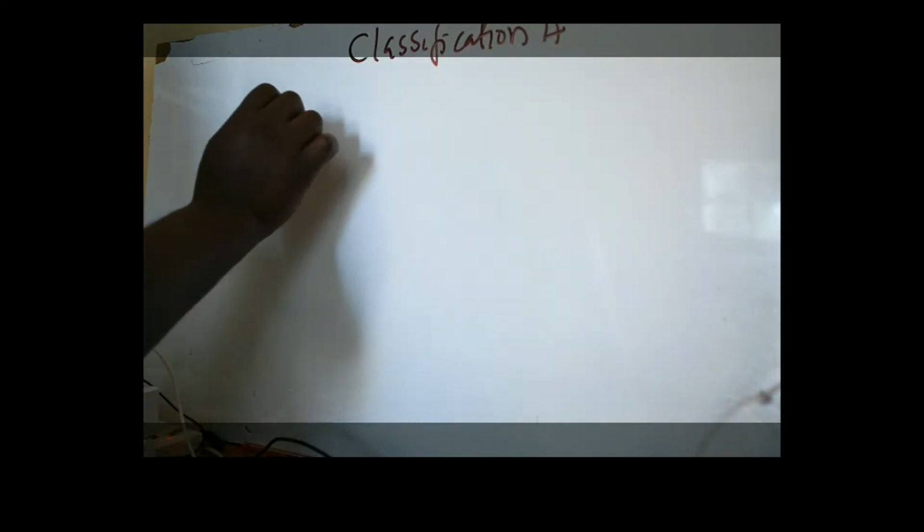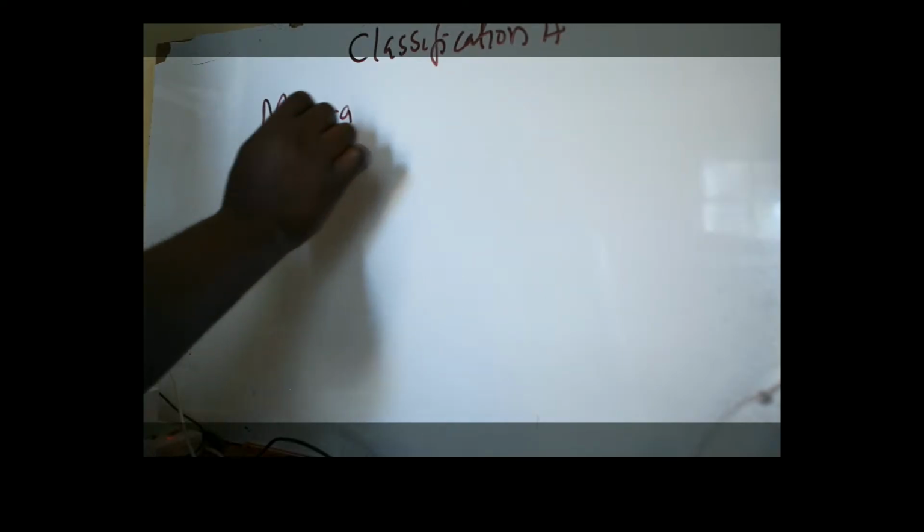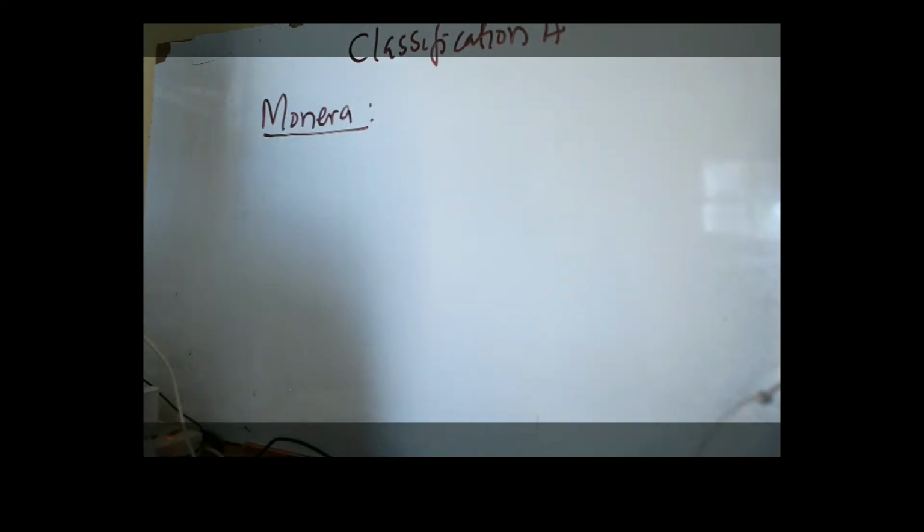We said kingdom bacteria, and last time we talked about kingdom Monera. This is a kingdom with the largest number of organisms, and a good example of these members, of course, is bacteria.